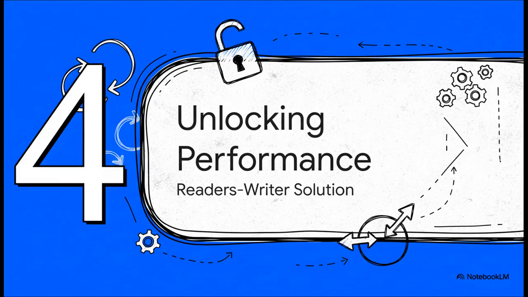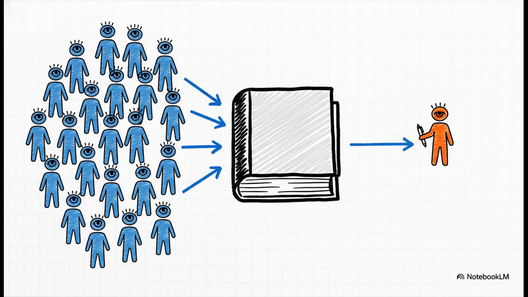All right, so we've got all these tools to keep our code safe, but what about making it fast? Because sometimes a simple general-purpose lock is just too heavy. It can really slow things down. So let's look at a really clever, specialized solution for a super common situation. Let's head back to our library. Imagine this. 99% of the time, people coming in just want to read the book. It's only very, very rarely that some scholar needs to actually write a new note in it. So, does it really make sense to make everybody get in a single file line one at a time if most of them are just reading? I mean, why can't all the readers just look at the book together at the same time?